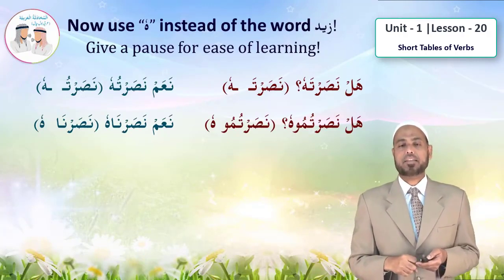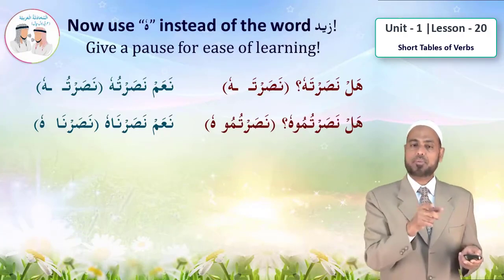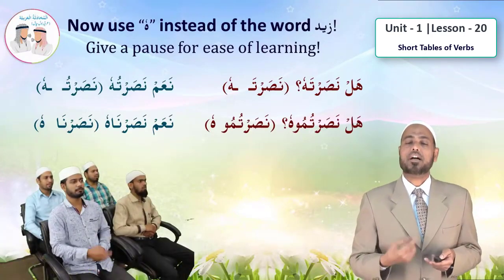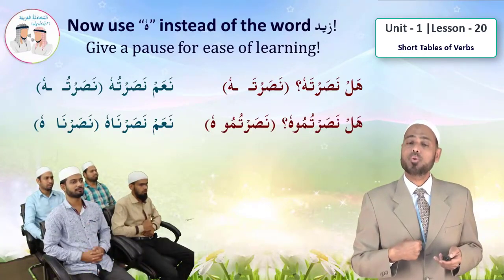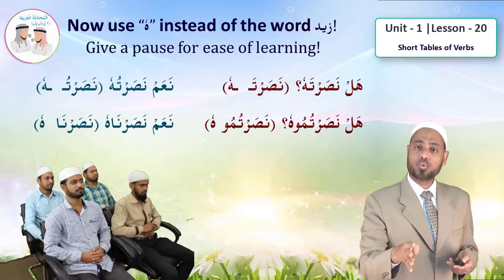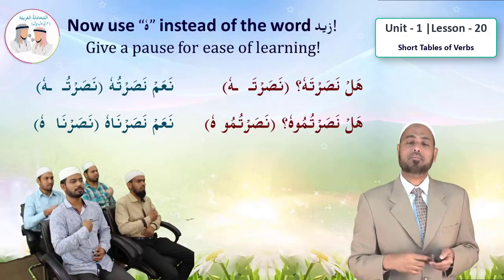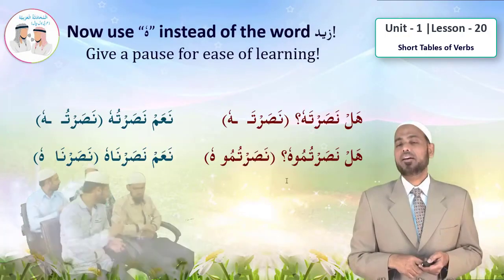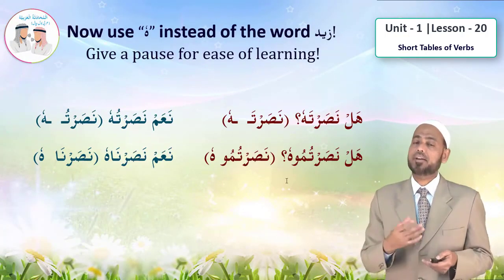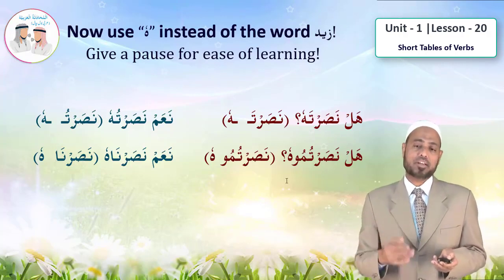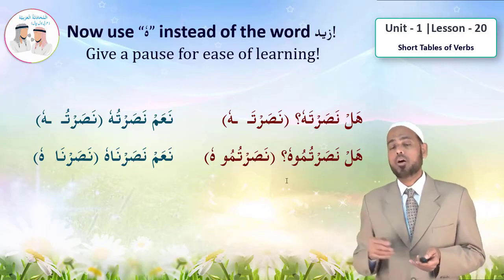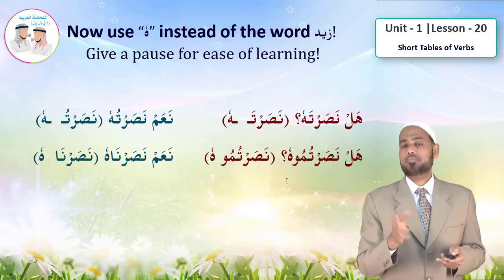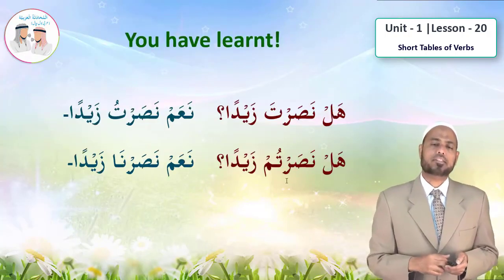So again, answer me in Arabic with a pause between verb and hu. Hal nasarta, hu? Naam, nasartu, hu. Hal nasartumu, hu? Naam, nasarna, hu. Now instead of hu, you can have any object there. Hal nasarta hum, hal nasarta ni, hal nasarta na. It can be any object depending on the context.